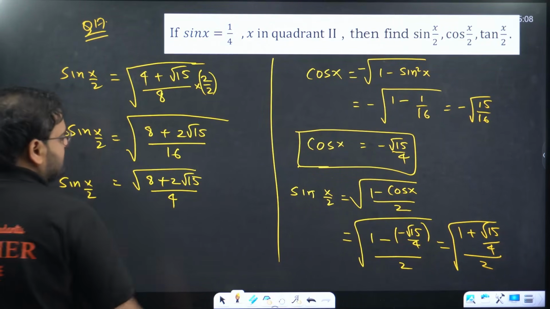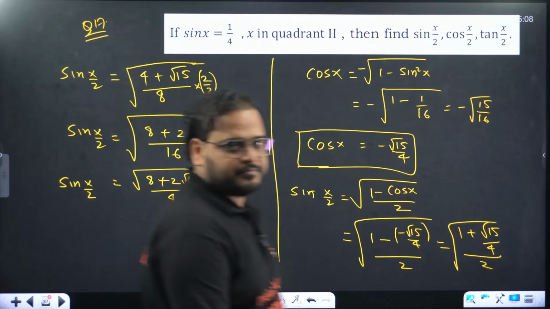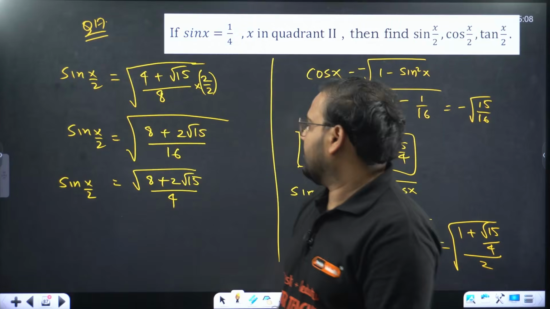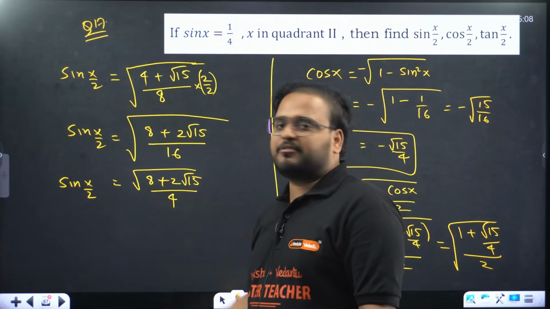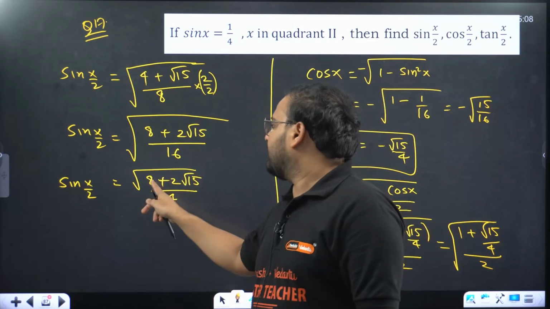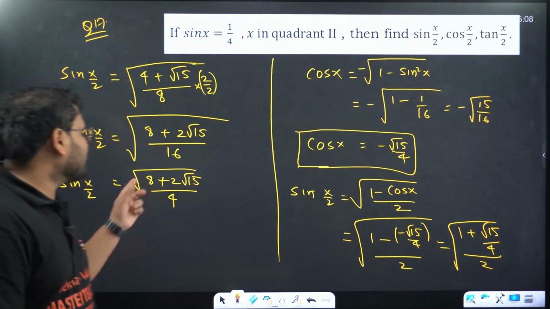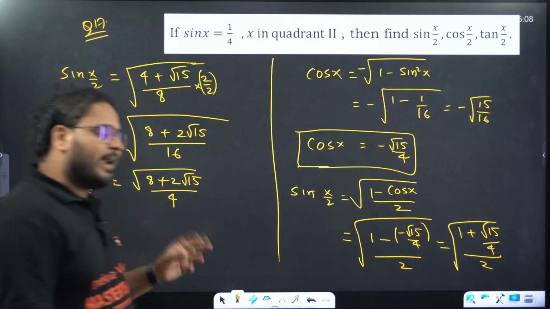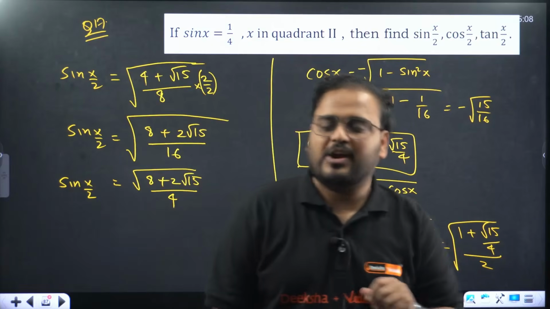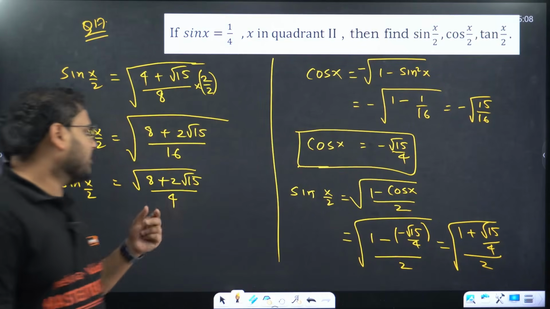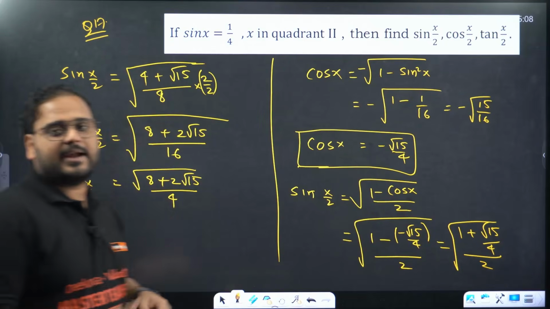This is your answer. But you can simplify this further. Any idea how? Whenever you have this kind of form, a plus 2 root b, something like that, try to look for two numbers whose product is 15 and sum is 8.